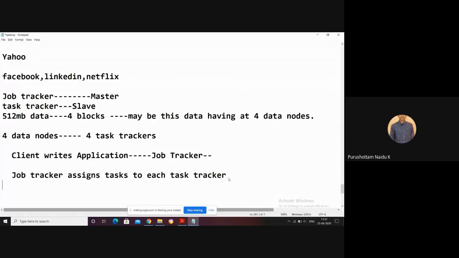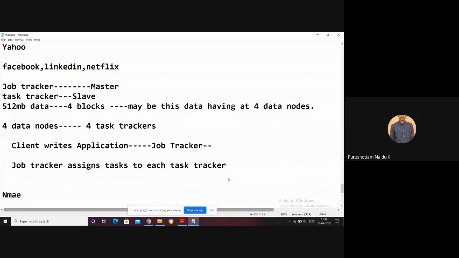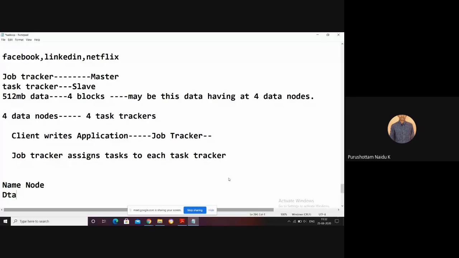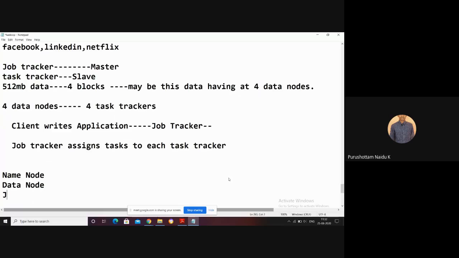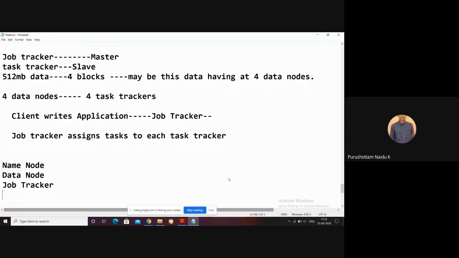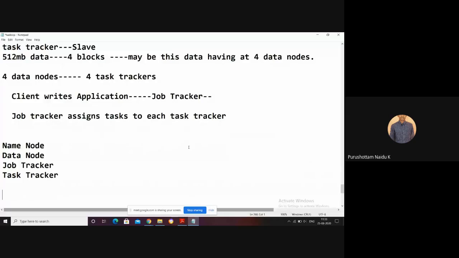Clear? So until now we were discussing the name node, and the second is called the data node. I also discussed the job tracker. The next one is called the task tracker.